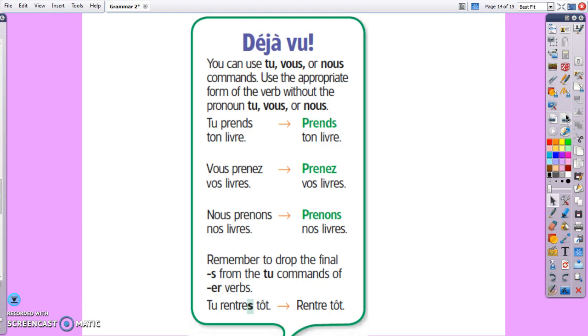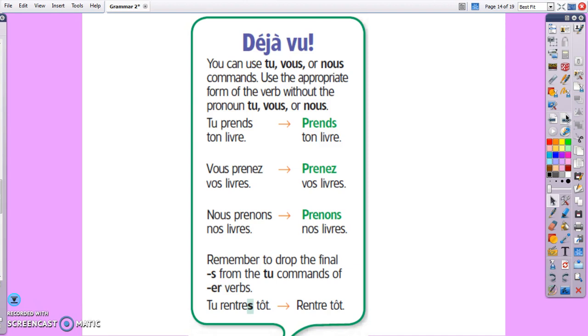So par exemple, tu prends ton livre becomes prends ton livre. So instead of you take your book, take your book. Vous prenez vos livres, prenez vos livres. Take your books. Nous prenons nos livres, take our books.